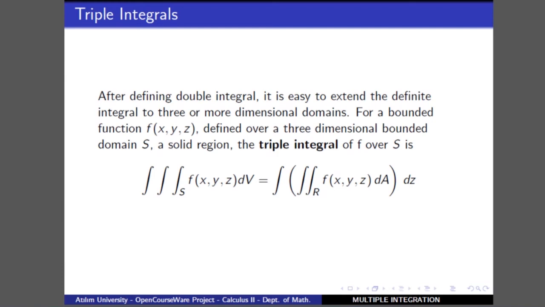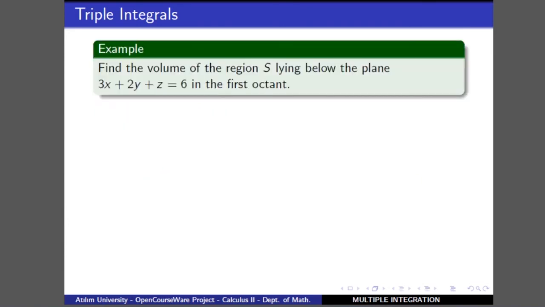We have a solid region, where the solid region is defined over a plane region R. So we can consider the triple integral as the integral of a double integral with respect to z, where if we know the double integral over a plane region R, then we can evaluate this double integral once more with respect to the variable z.